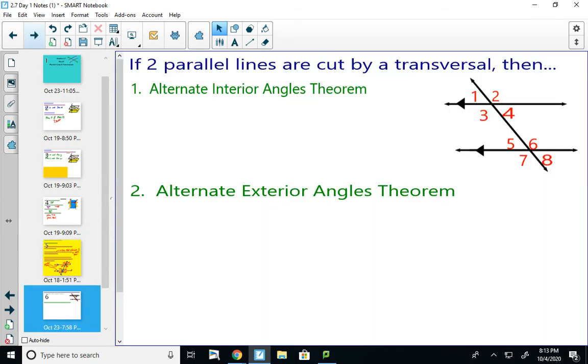So if 2 parallel lines are cut by a transversal, then we have something called the alternate interior angles theorem. So we get a couple things from this name. Alternate in your brain probably means like opposite. So these are things that are on opposite sides of the transversal.